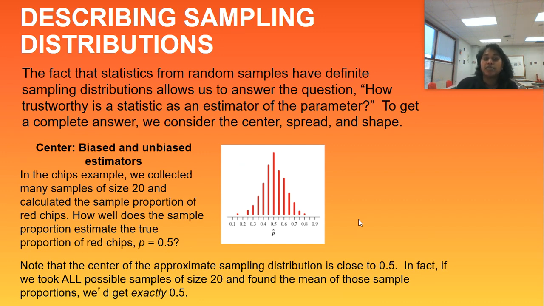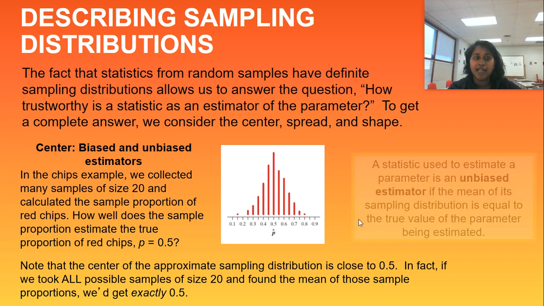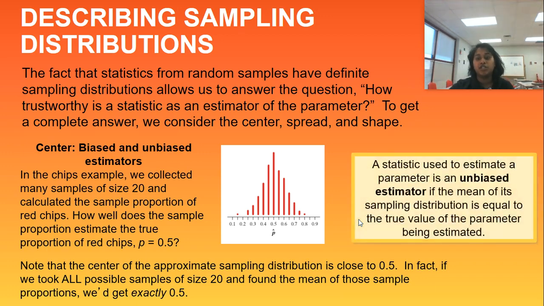In fact, if we took all possible samples of size 20 and found the mean of those sample proportions, we'd get exactly 0.5. However, it would take an extremely long amount of time to actually take every possible sample of size 20. If you simply look at the general combination of values, that's a huge number of samples. So it is a little bit difficult for us to do every single possible sample. But if we did a huge amount, 500, 5,000, we're going to start to see that pattern of 0.5. So again, here's the formal definition of an unbiased estimator.